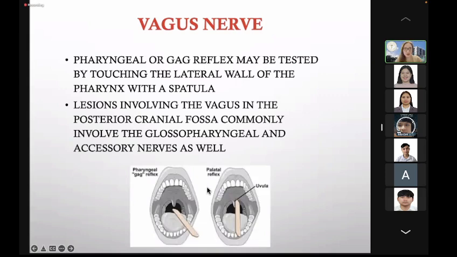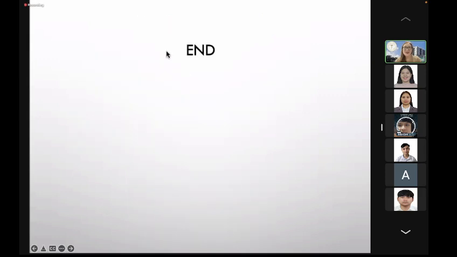Okay, so how do you test for the vagus? Of course, by doing the gag reflex. Okay, gag reflex, sabay na yan, cranial nerve 8 and 9. You can test both cranial nerve 8 and 9 by doing the gag reflex. Okay, so that ends our lecture for the sensory cranial nerve.